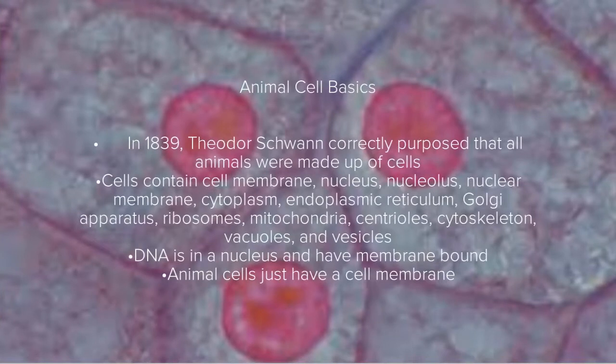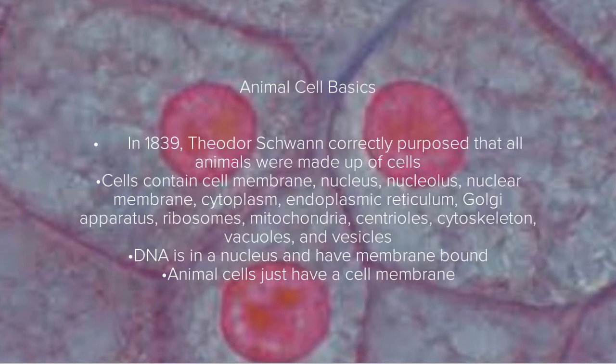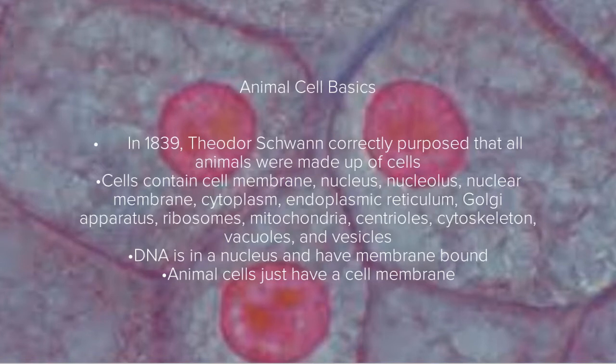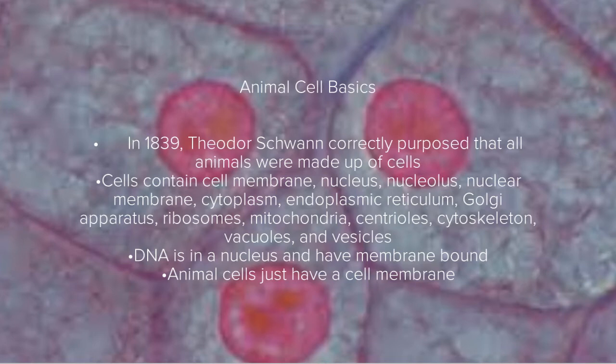First, let's talk animal cells. In 1839, Theodor Schwann correctly proposed that all animals were made up of cells. Before that, many different theories were proposed about what animal cells were made up of. Animal cells usually contain what's listed on the slide below. The DNA is in the nucleus and has membrane-bound organelles. Unlike plant cells, which have a strong cell wall around the cell, animal cells just have a cell membrane. Though you may not see it, these cells are crucial in your daily life. Let's take a look at the basics of animal cells and how animal cells can affect your daily life.